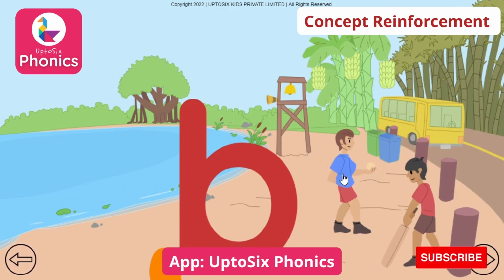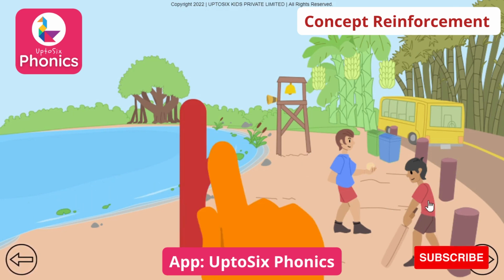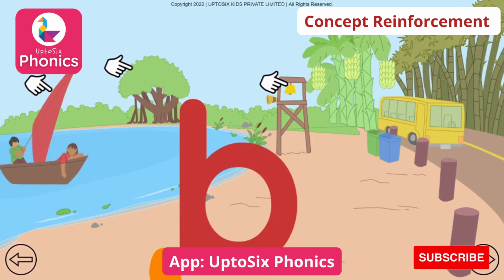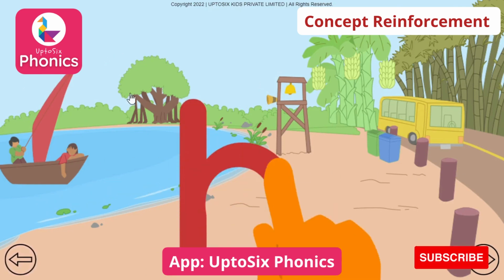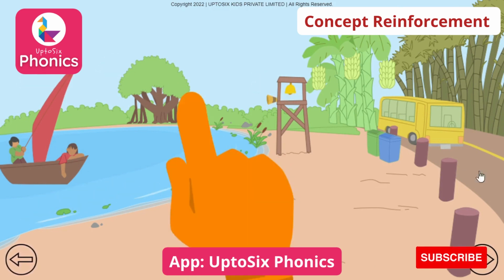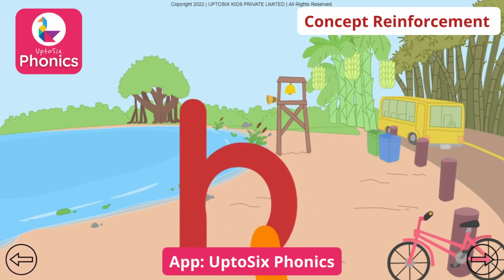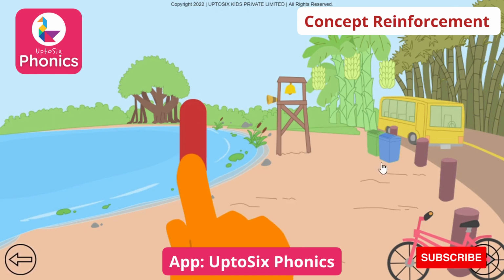Ball. Boy. Bat. B as in boat, as in bell, and as in banyan tree. Boat. Banyan tree. Bell. B as in bicycle, as in bin, and as in bus. Bicycle. Bin. Bus.